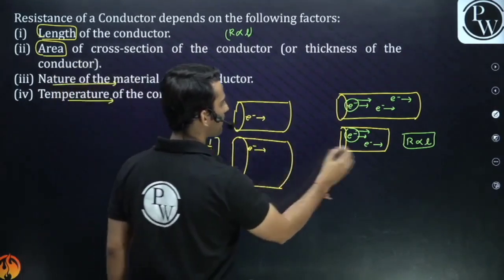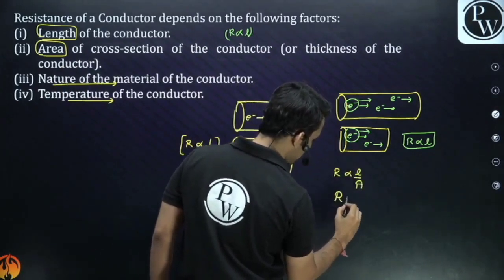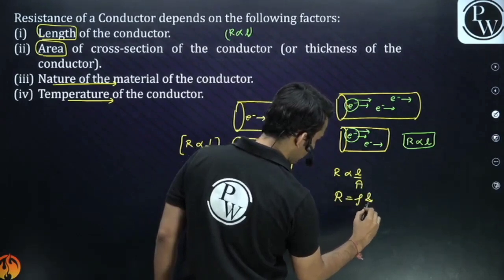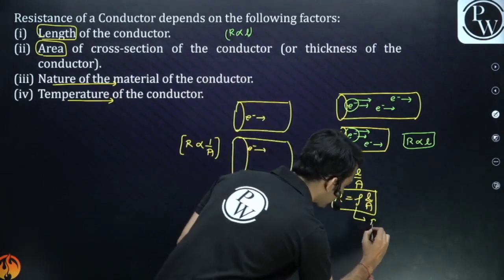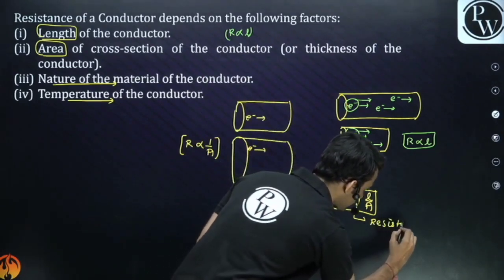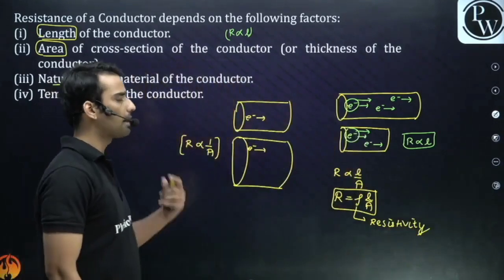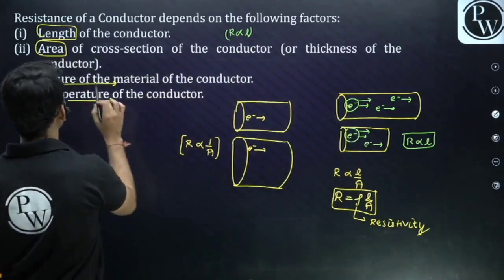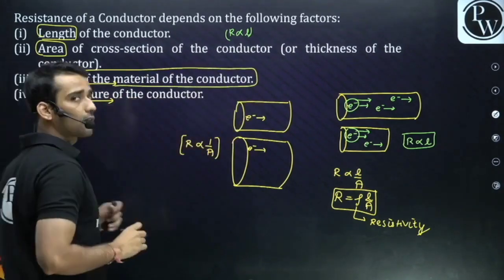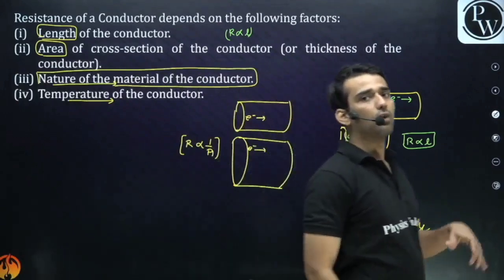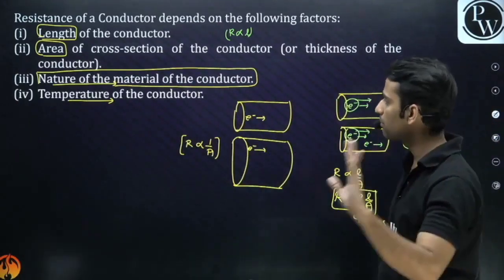So guys, if I combine these two equations, R is proportional to L upon A. If you remove the proportionality constant, you will get a new constant known as rho. And this rho is known as the resistivity. I will tell you what resistivity is. It depends on the nature of the material. Like for copper we have different resistivity, for aluminium we have different resistivity, for silver we have different. So it depends on the type of material.